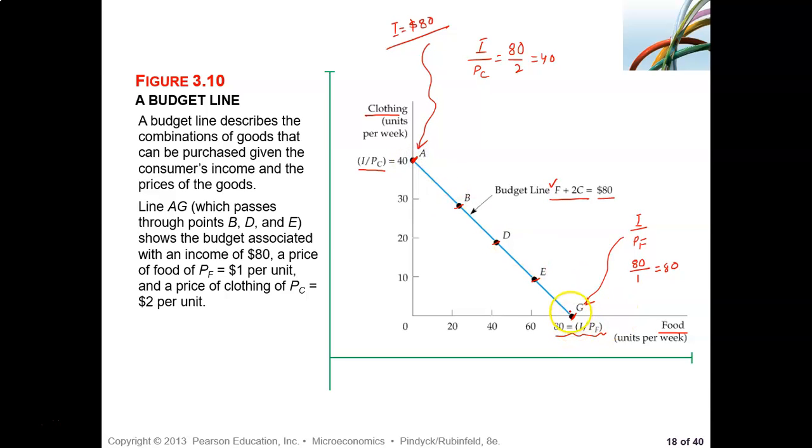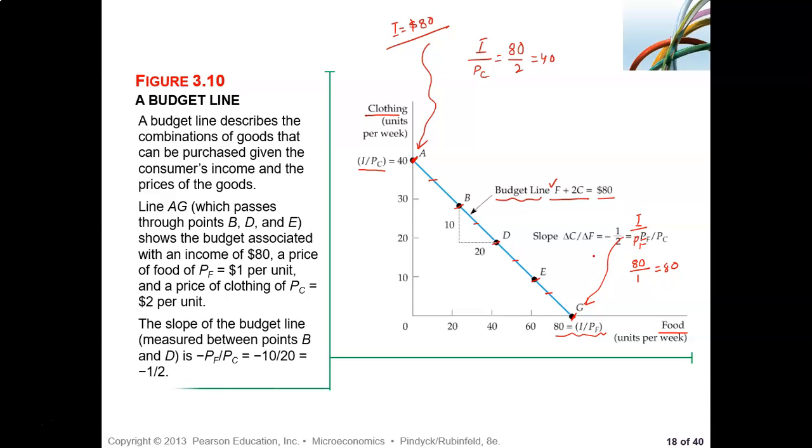When we connect the two corner points, right, A and G, we get this budget line. All these points on the budget line will tell us different combinations of food and clothing that they can buy at a given level of income. Now what about the slope? So slope between B and D, see this is a straight line, so it will have the same slope between AB, BD or DE, same slope. Now between B and D, slope between B and D, we have what? Slope.